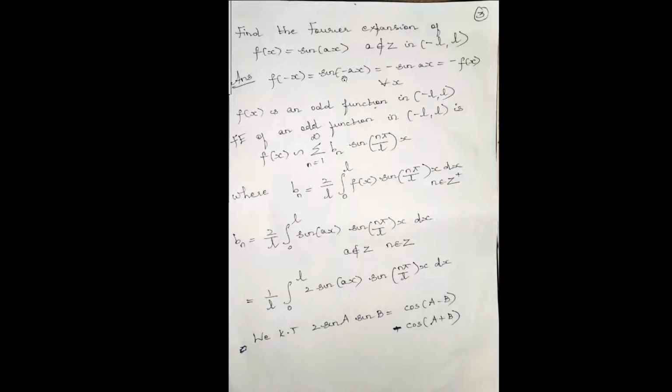So now you are given a function in the open interval (-L, L). Check whether it is odd or even. You know that the sine function is an odd function. If you replace x by -x, sin(-ax) is -sin(ax), that is -f(x). You know that sin(-theta) is -sin(theta). So f(x) is an odd function in the open interval (-L, L).